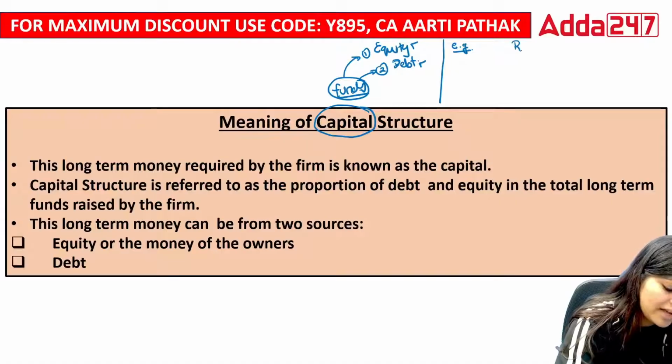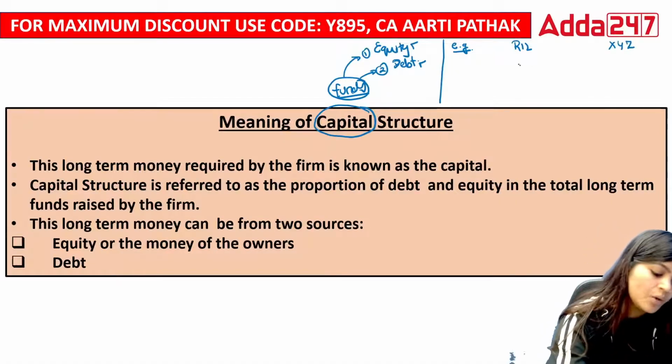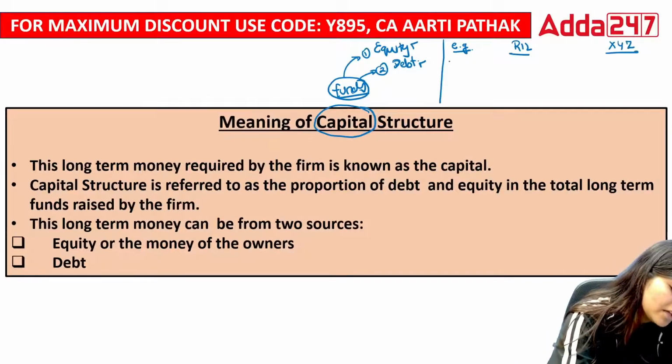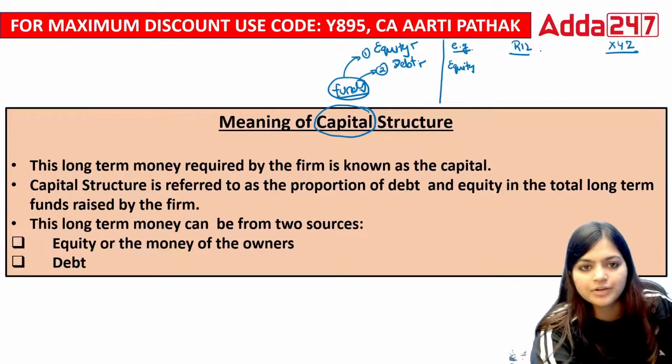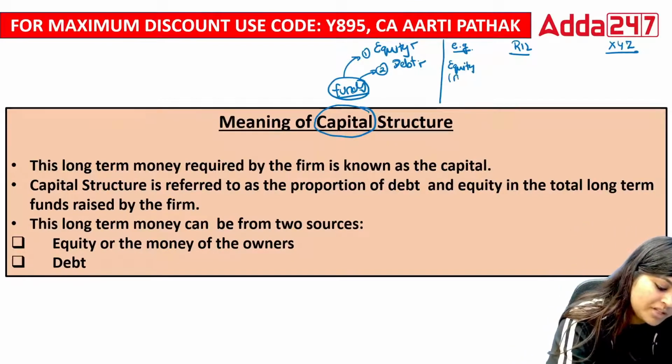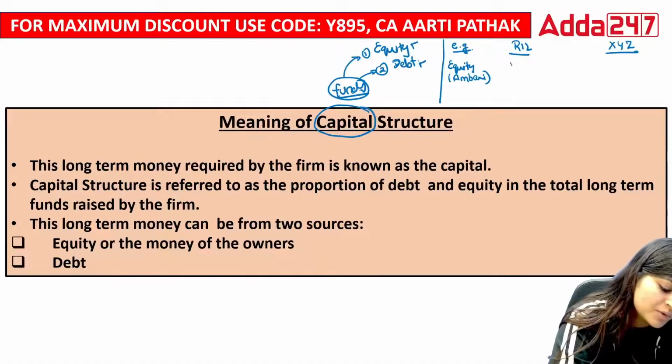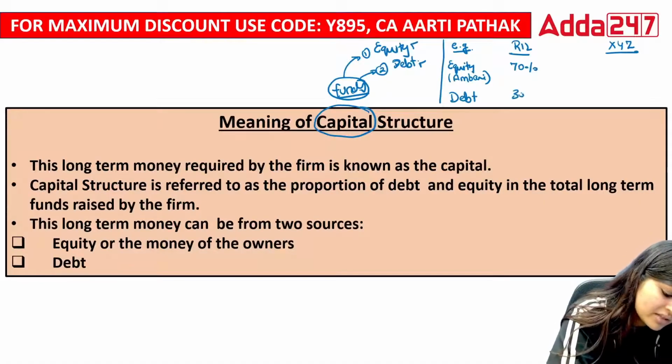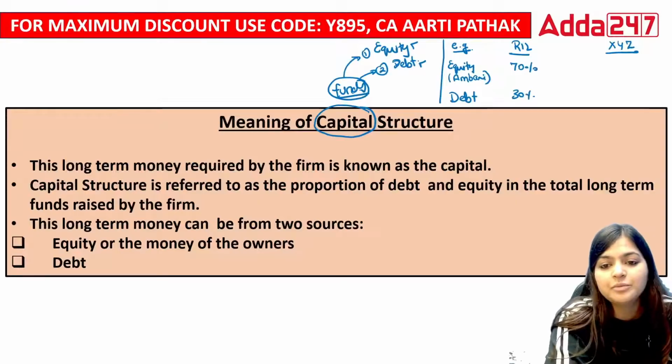Suppose here is your Reliance company and here is your XYZ company. Now, in Reliance company, the equity portion, the total is always 100%. In this Reliance company, equity portion means Ambani's. They are the owners, yes, they are the founders. So they have contributed in this Reliance industry, suppose 70%, and debt they have taken is 30%. Debt means borrowing, they have done only 30%.